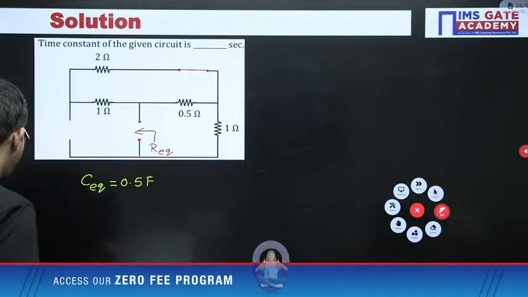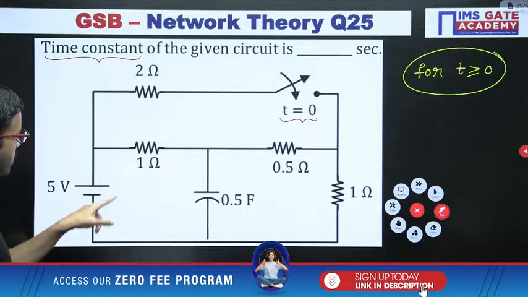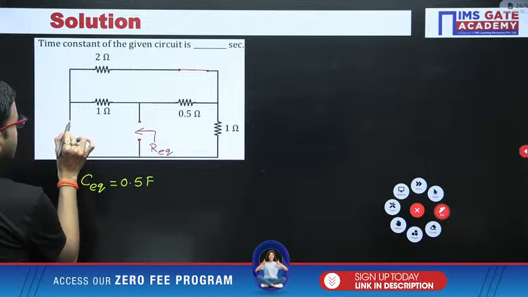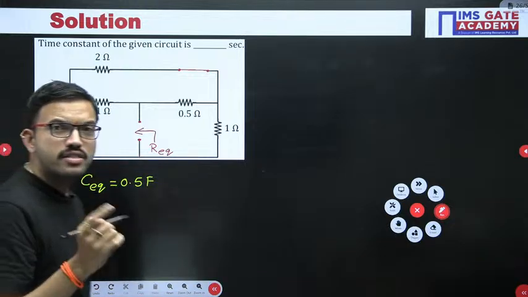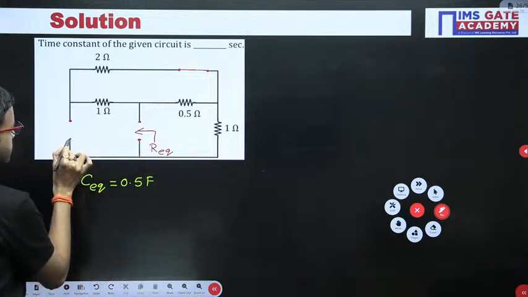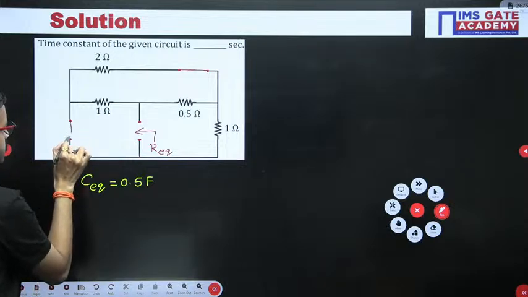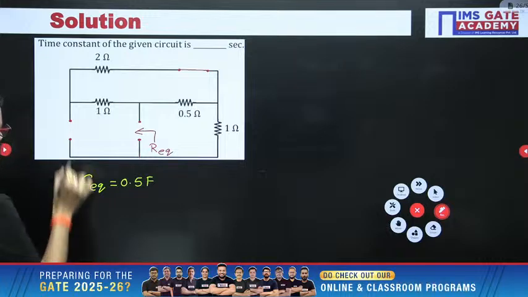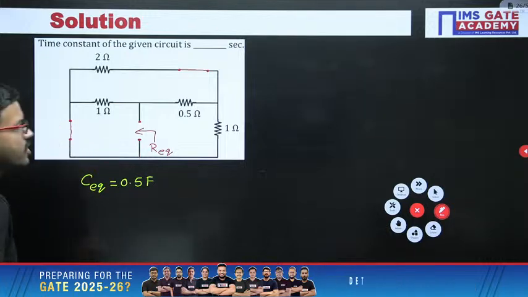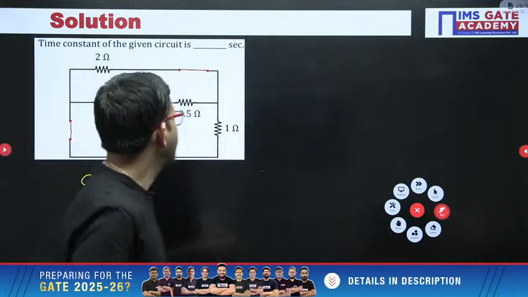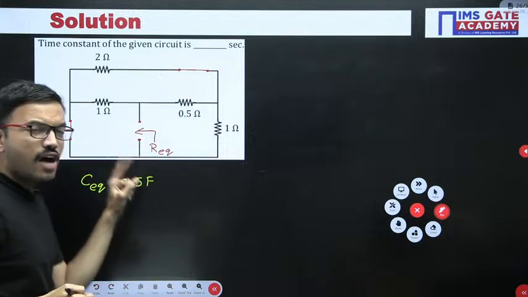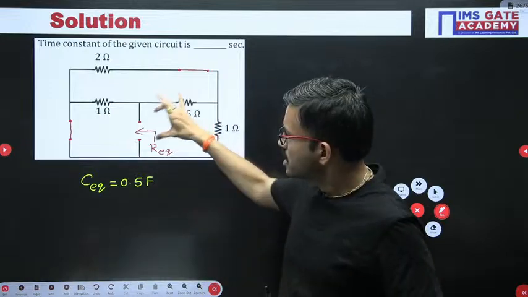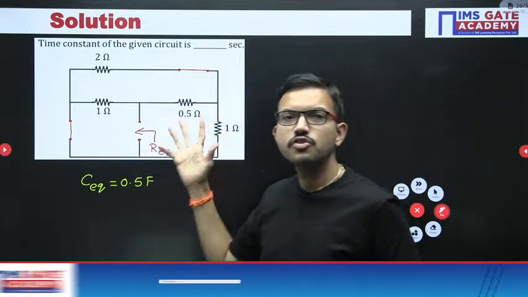Now in this circuit you have a 5 volt source, that is the independent voltage source. We have to replace this voltage source with a short circuit. After applying that basic concept, in order to find the equivalent resistance, this circuit you are bringing into what?